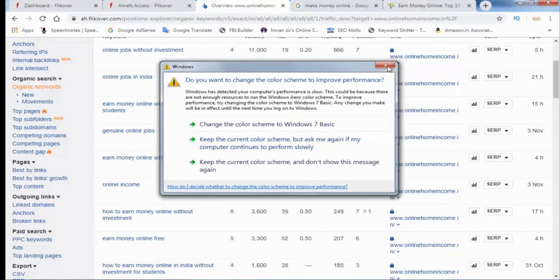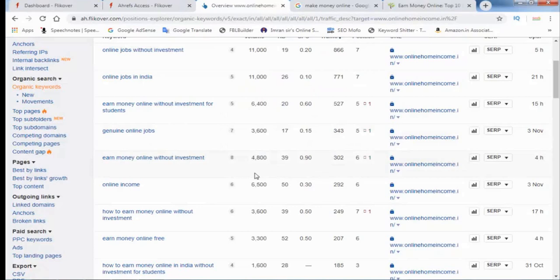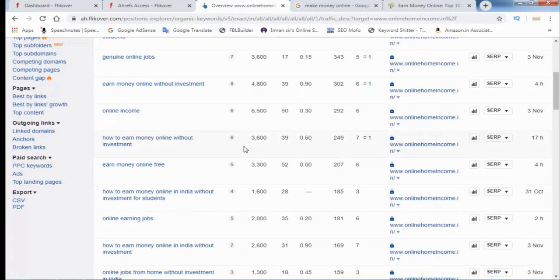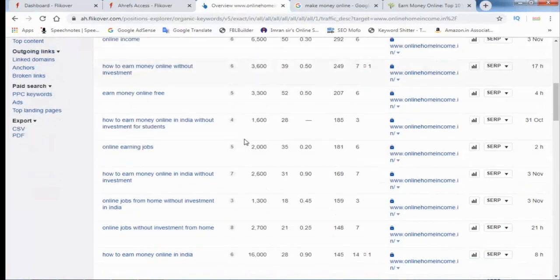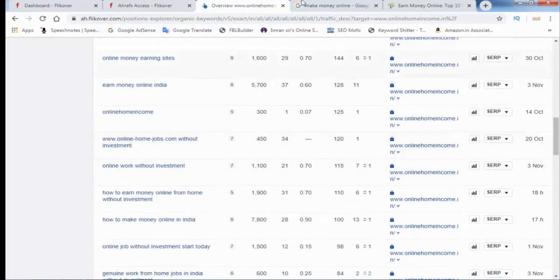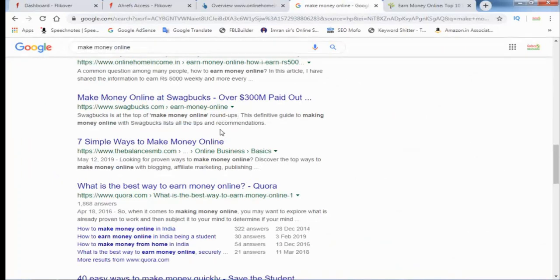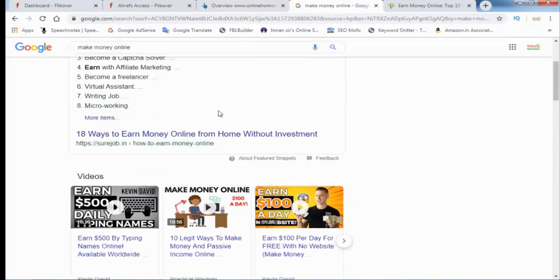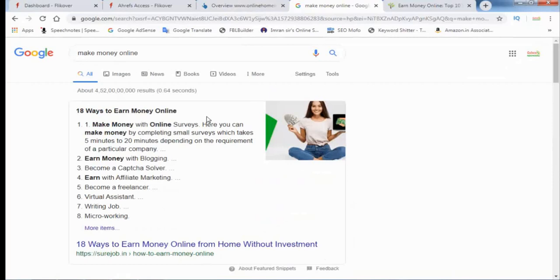So this is our first step. You need to create a website on any single keyword and rank any one keyword. Then you can work on Black Hat. With a single keyword you can start working on Black Hat. First you need to rank any keyword. Which keyword is not important. You need to write articles on make money or other things. You can check which keywords are low competition, and you can start working on them.